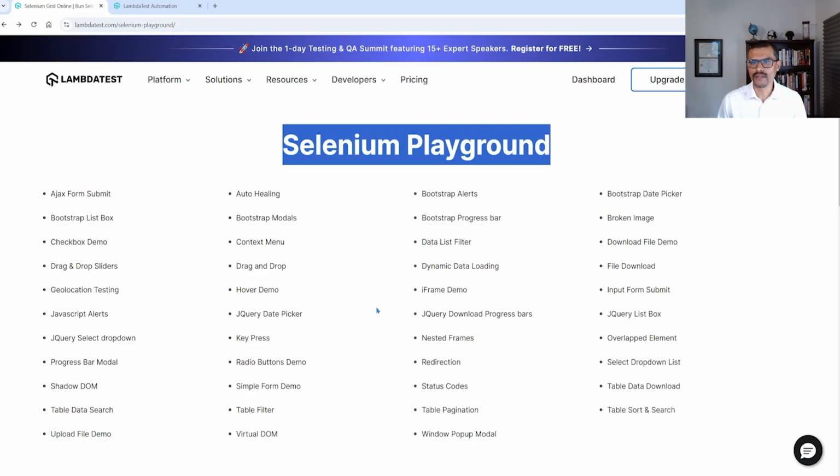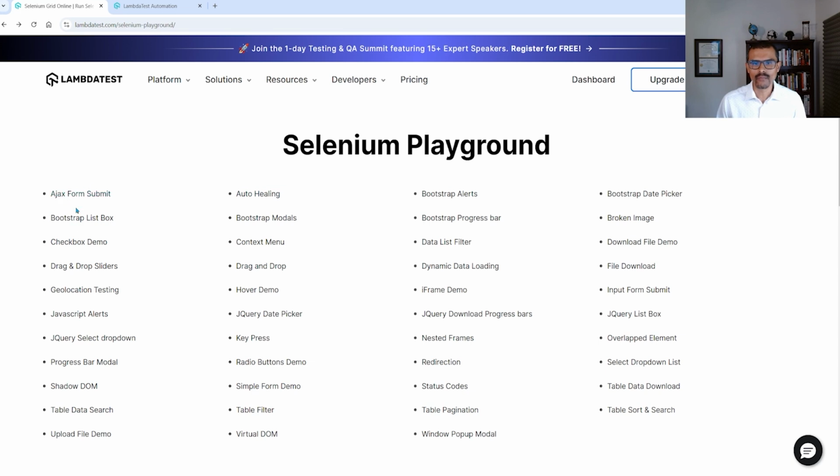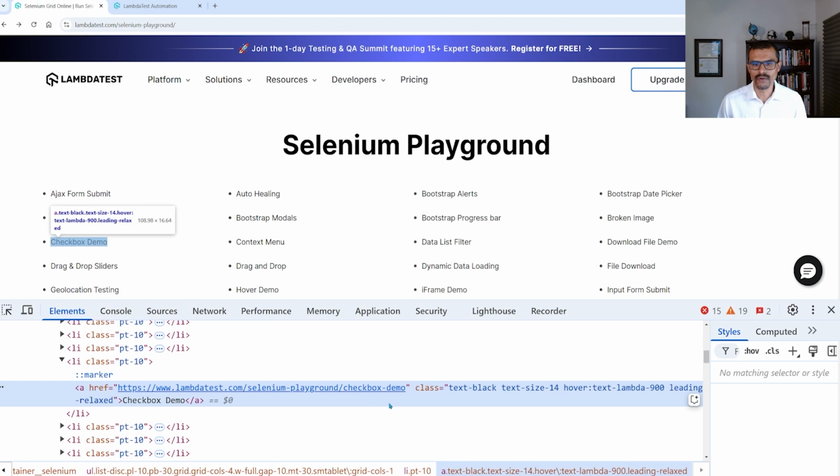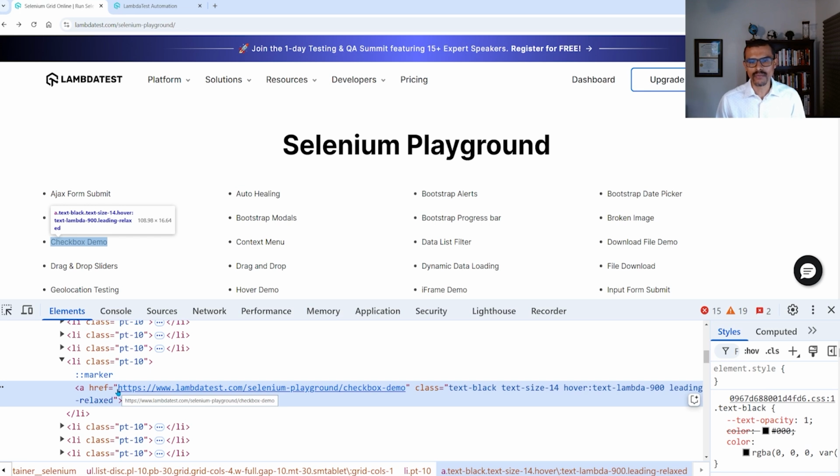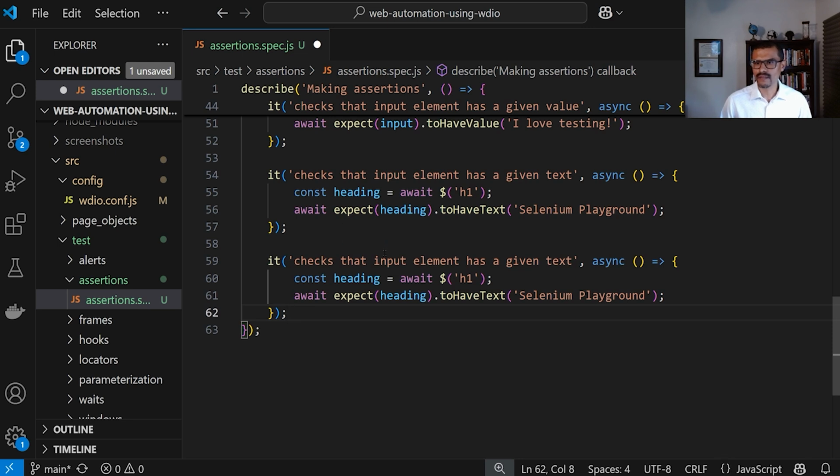Next, I want to show you how to check for attributes in elements. So for example, if I go back over here and I look at one of these elements right here, all these links right here. So for example, checkbox demo again, let's inspect that one. We can see here that this is an anchor tag, and one of the attributes is href, okay? This href provides the URL that the user is going to be taken to when they click on this link. So we can check, for example, that this element indeed has an href attribute. We can also check that it has an attribute with this value, okay, that this has this URL in that attribute.